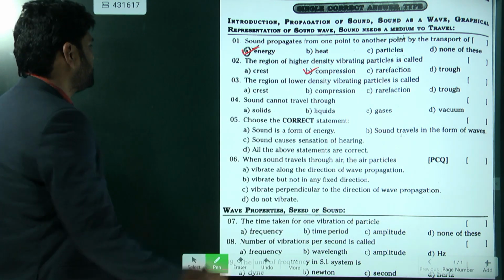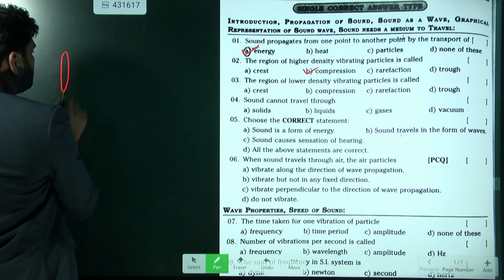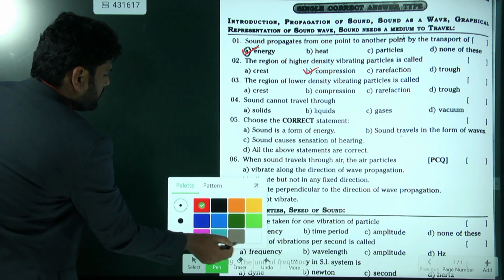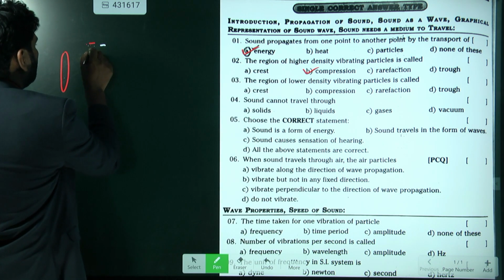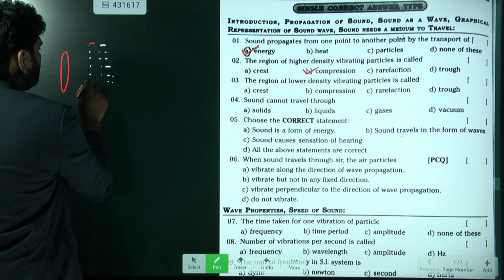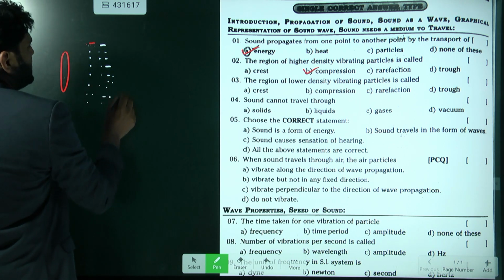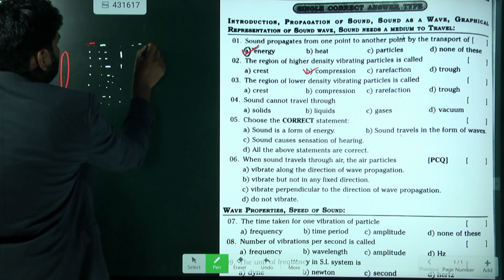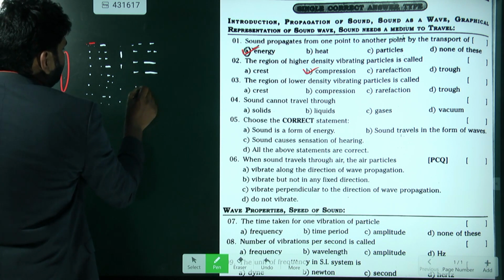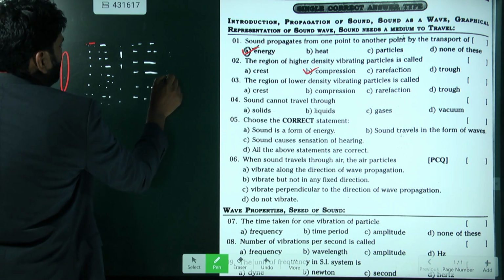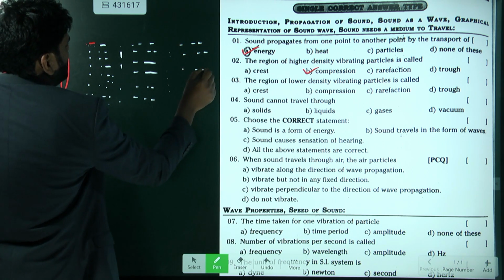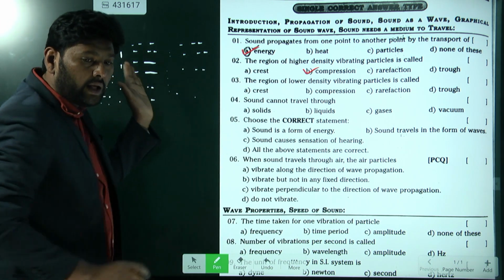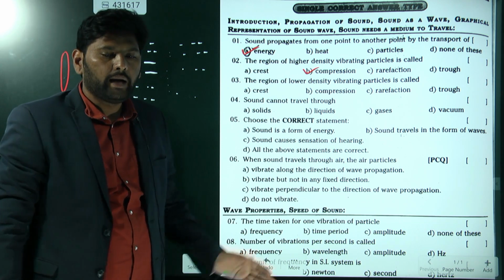Compression. Because look here, when this is a sound source, for example, the particles from the sound source will be dense in one place, and at another region less dense, at another region high density, at another region low density, one low density, one high density, such that the sound is propagating through the particles of the medium.